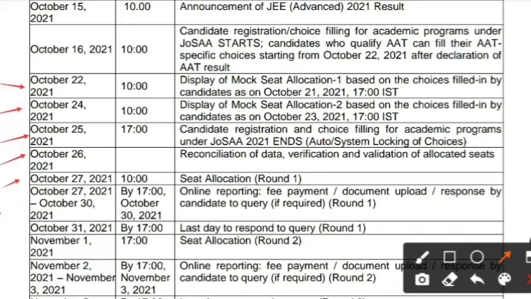If you get a seat in round 1, you have to pay the fees and upload the documents which are necessary. I will make a separate video for the documents that should be uploaded, so don't worry. Next, October 31 up to 5 p.m. is the last day to respond to the query of round 1. If you have any query, this must be the last date. Within this date you have to respond.